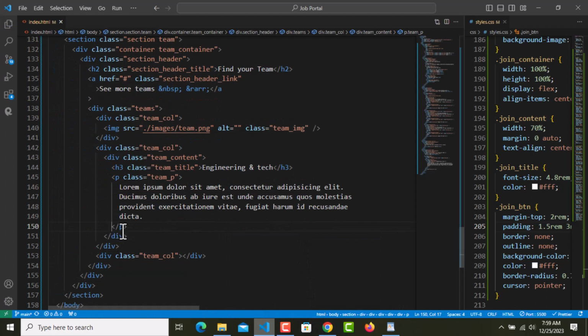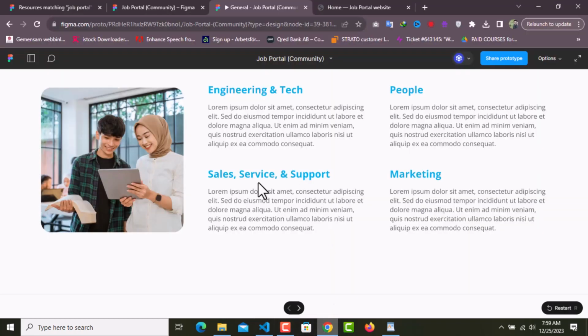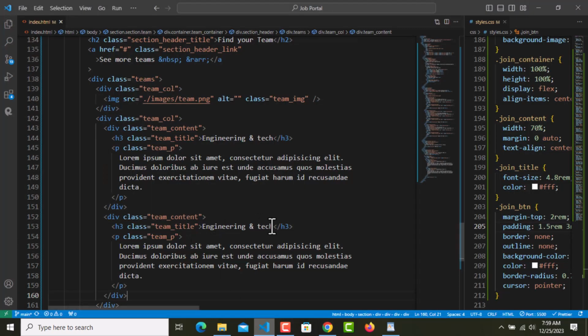And now I'm gonna copy and paste this team content. So it's going to be like this. The second one is sales, services, and support. So I'm gonna replace the title, sales, services, and support.